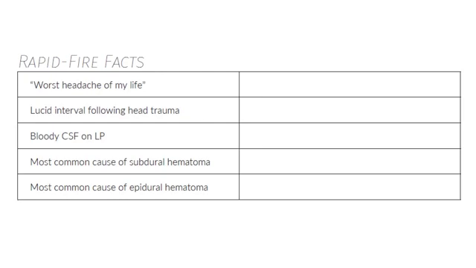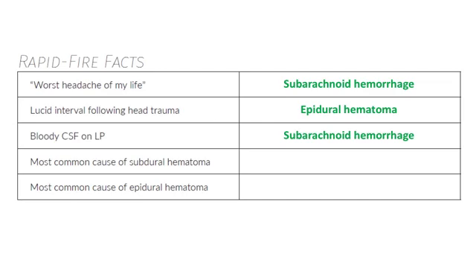Let's also run over these rapid fire facts. The worst headache of my life should make you think about a subarachnoid hemorrhage. A lucid interval following head trauma should make you think about an epidural hematoma. Bloody CSF on lumbar puncture is seen in a subarachnoid hemorrhage. The most common cause of subdural hematoma is rupture of the bridging veins. And the most common cause of epidural hematoma is rupture of the middle meningeal artery.